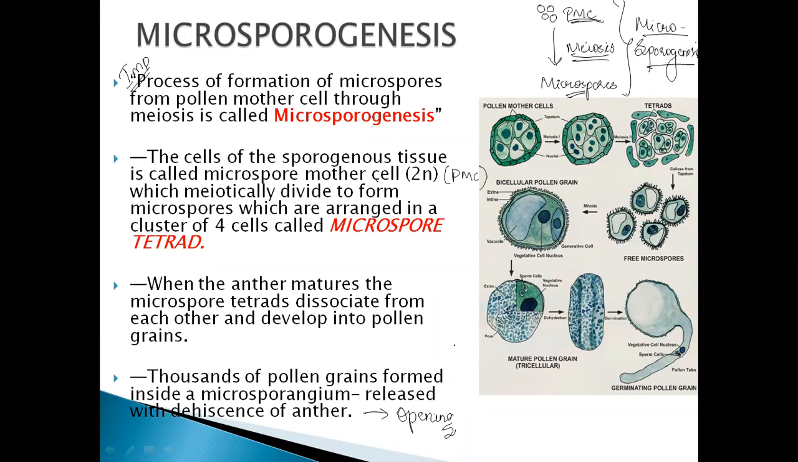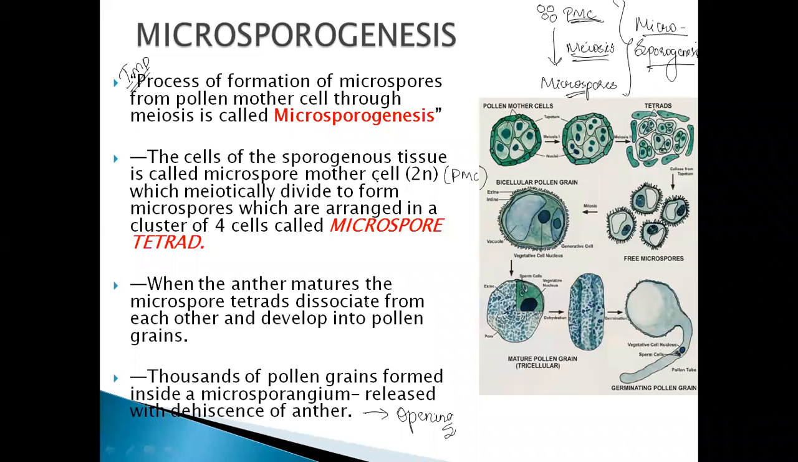So now you need to remember in microsporogenesis, first is the definition. The formation of microspores from the pollen mother cell or microspore mother cell through the meiosis process. You can say any one, okay? You do not have to get confused. Either you can say pollen mother cell or microspore mother cell. They undergo meiosis, that is the reductional division, to form the microspores or the pollen grains, and that process is known as microsporogenesis.